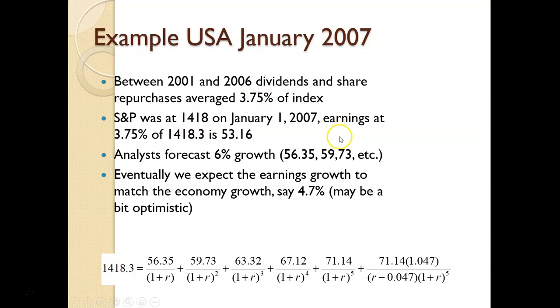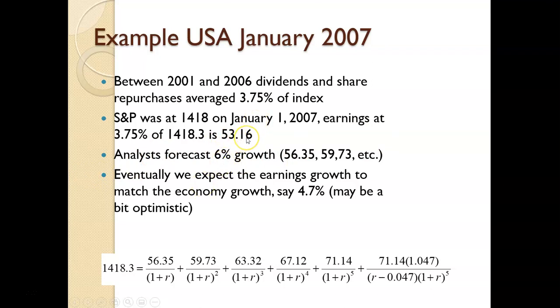And then I have the earnings at 75. So analysts are forecasting a 6% growth rate, excuse me. So this is the current earnings, and that's going to grow at 6%.